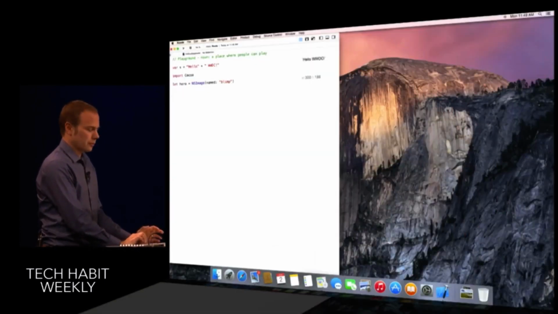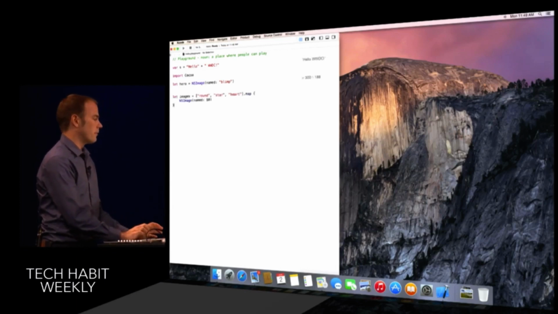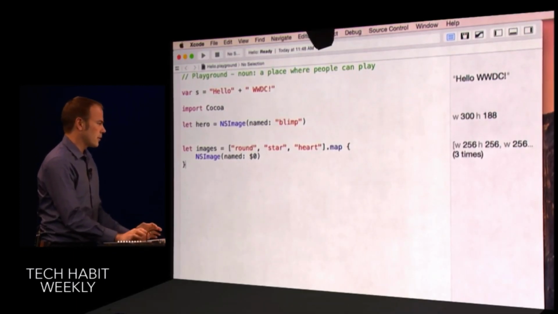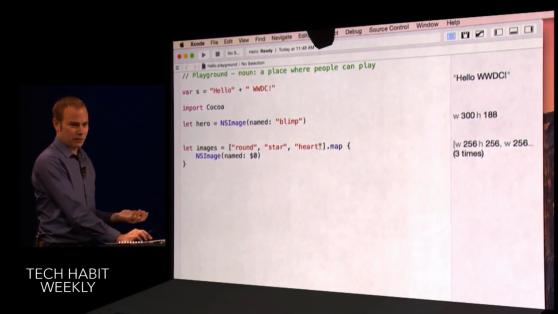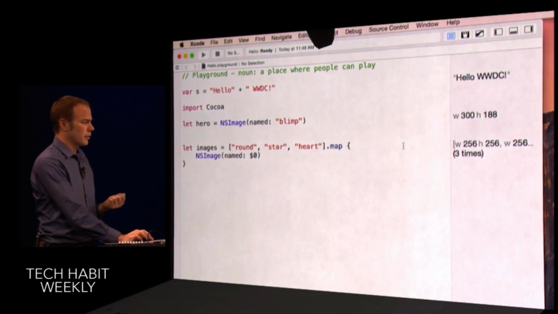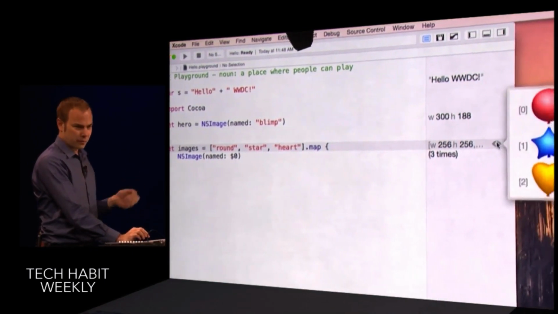Now, Swift is loaded with high-end features like generics that allow me to get a lot done with very little code. Here you can see I'm using an array of strings and using the functional map algorithm to apply a closure to every element, which allows me to load an entire list of images, all with a simple line of code.